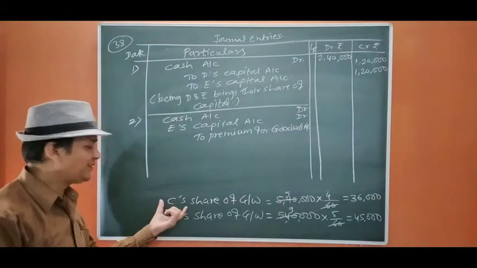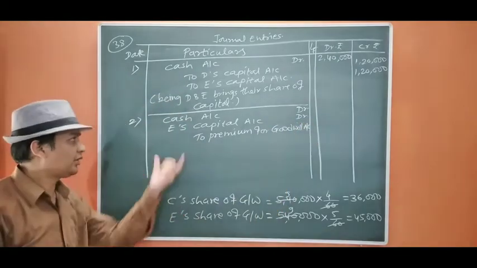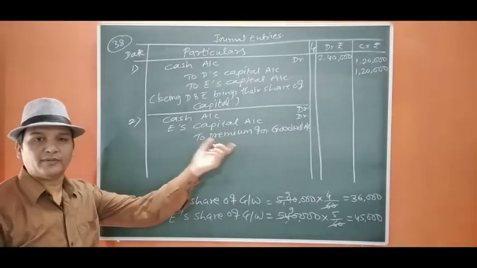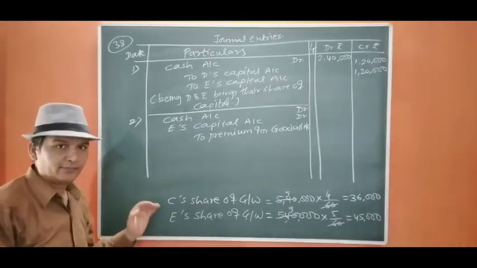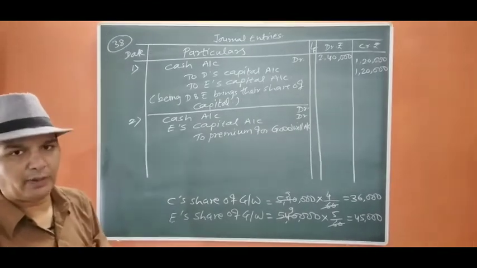Why am I not taking C here? Because C is not a new partner, that is not premium for goodwill. Okay, premium for goodwill only a new partner brings in.